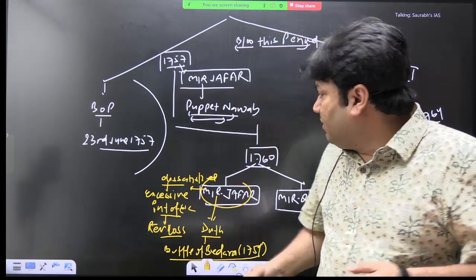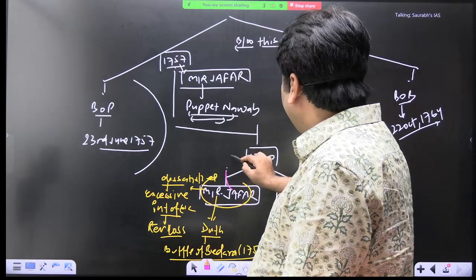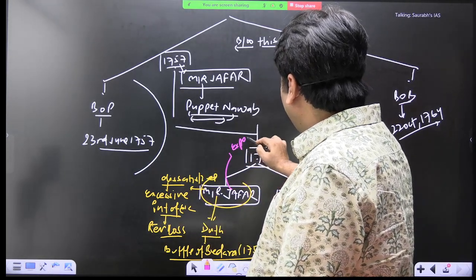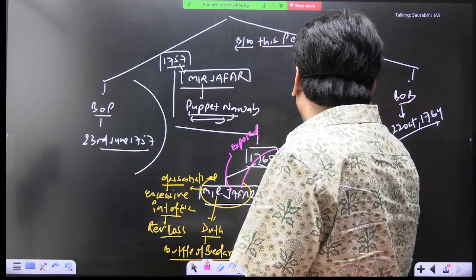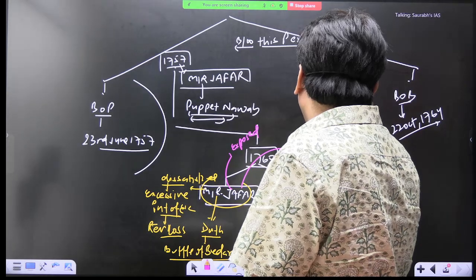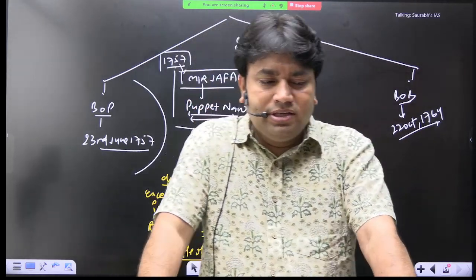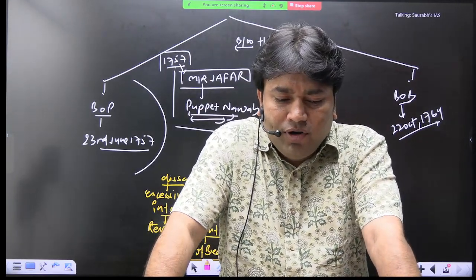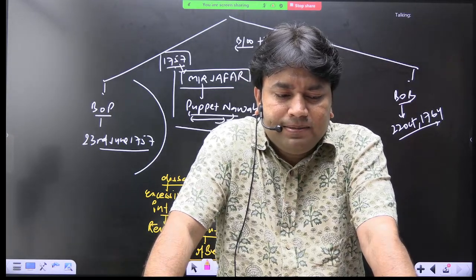Now the plan of Mir Zafar is exposed. So he was replaced with his son-in-law, and the name of son-in-law is Mir Qasim. Mir Qasim. Got it?